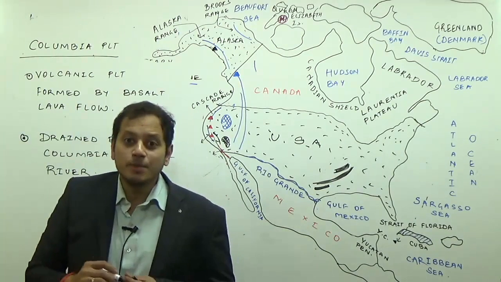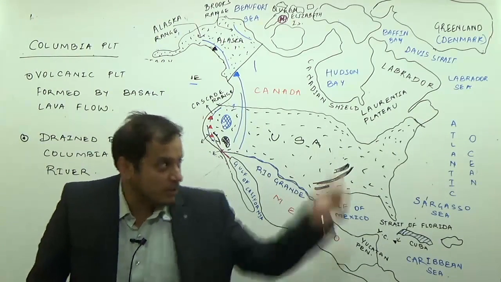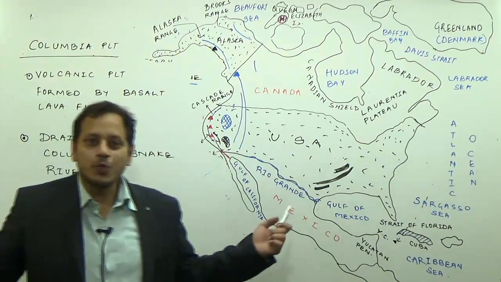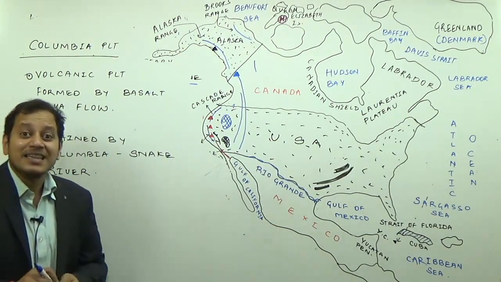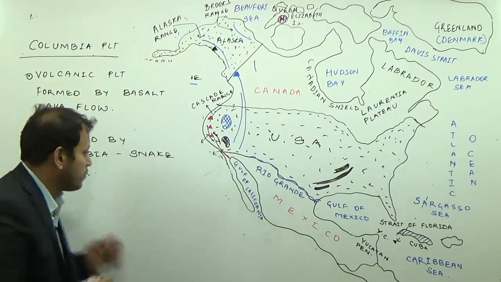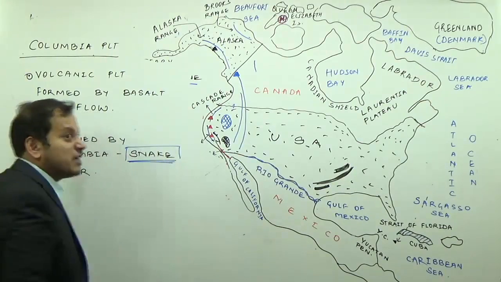Now, obviously, in the UPSC examination, they won't ask you which river drains the Columbia Plateau with the option being the Columbia River, because that becomes very obvious. The question which UPSC will commonly ask is, the River Snake flows through which plateau? So remember, it is drained by the River Snake.